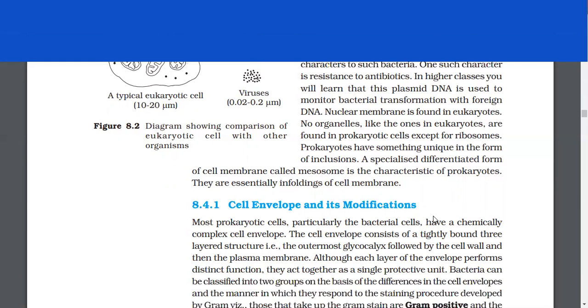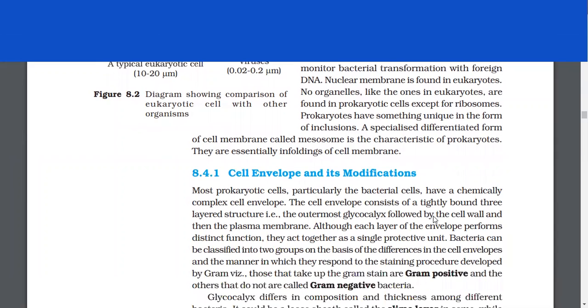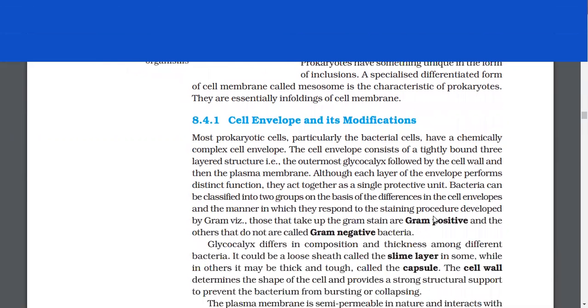Prokaryotes have something unique in the form of inclusions. A specialized differentiated form of cell membrane called mesosome is the characteristic of prokaryotes. These are essentially enfoldings of cell membrane. Cell envelope and its modifications.